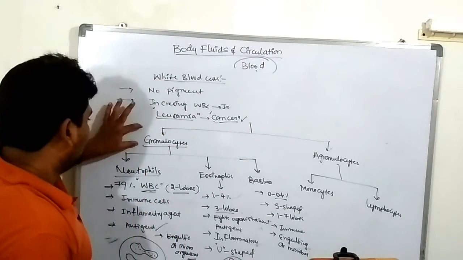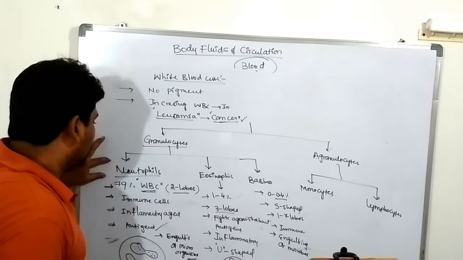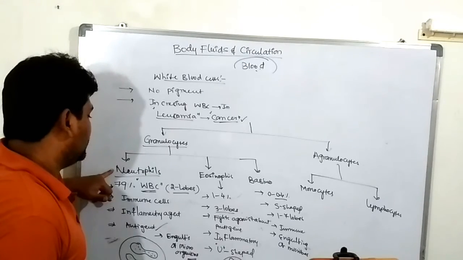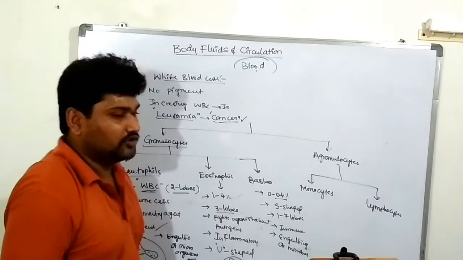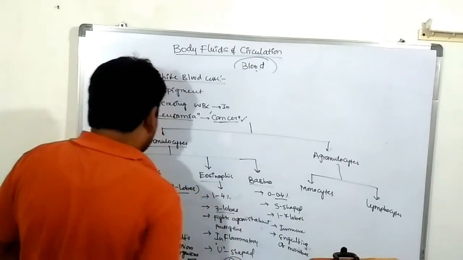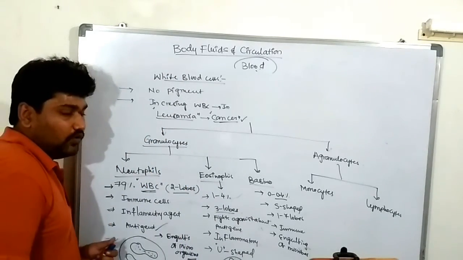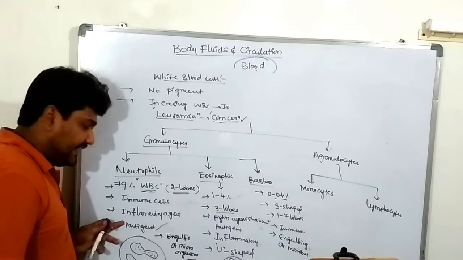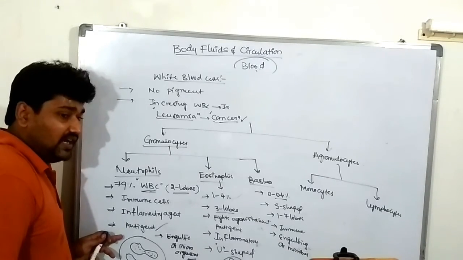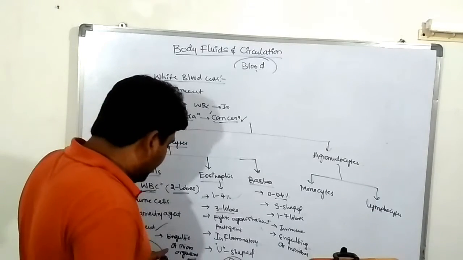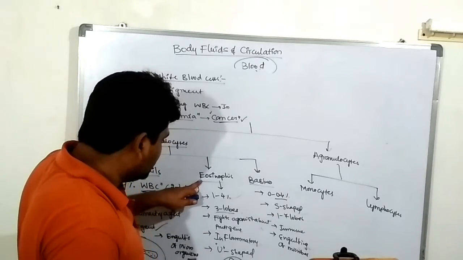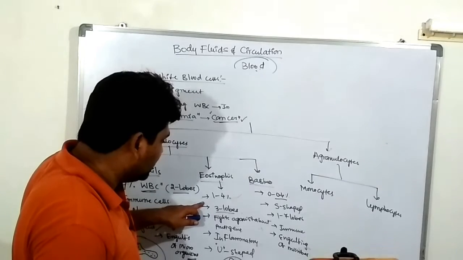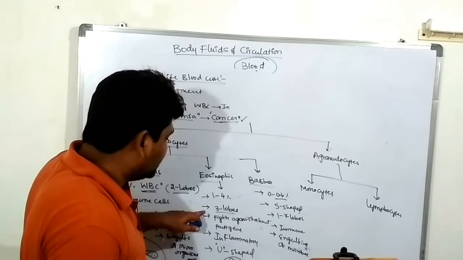The granulocytes consist of granules. According to the granules, these can be classified into three types: neutrophils, eosinophils, and basophils. The neutrophils are 79% of the whole volume of the WBC. These are known as immune cells, act like an inflammatory agent, fight against the antigens, and engulf microorganisms. But eosinophils are 1 to 4% of the whole volume of the WBC, with three lobes.